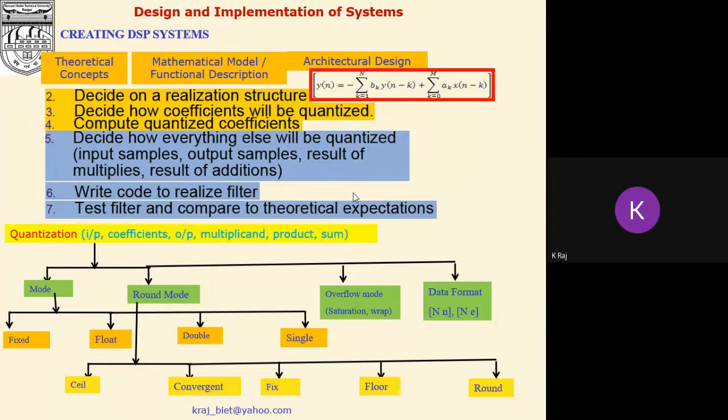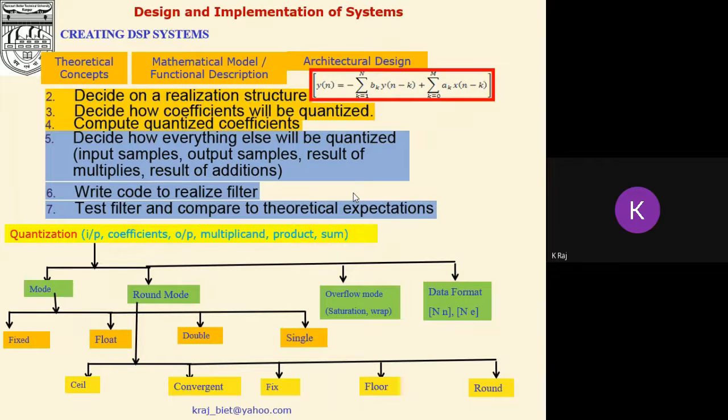It means rounding and truncation take place here. So during the designing, in the process of quantization, we have to quantize the input, output, coefficients, multiplicand, product, and sum. And for that purpose, we have to select the round mode, overflow mode, and data format here.